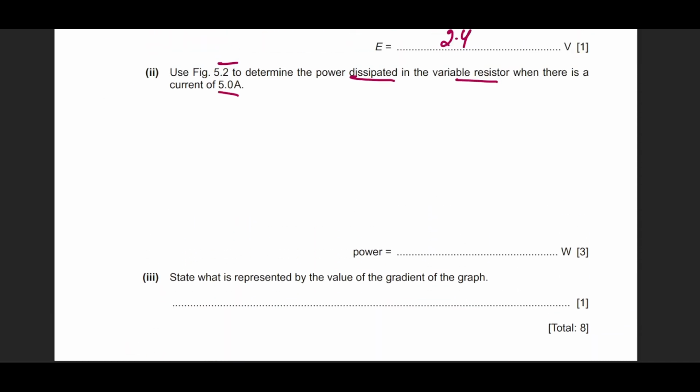So we have a formula for power, which is P equals IV. Current is 5 amperes. Voltage was 1.3 volts. This comes out as 6.5 watts. So this is 6.5 watts. Okay, fine. Let's move to the next part.